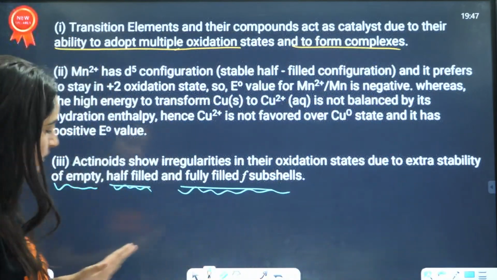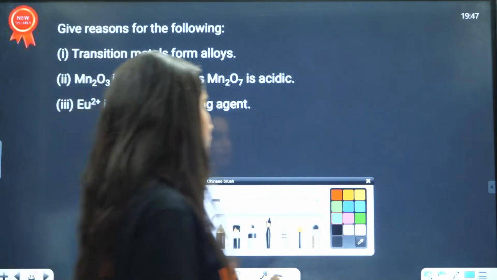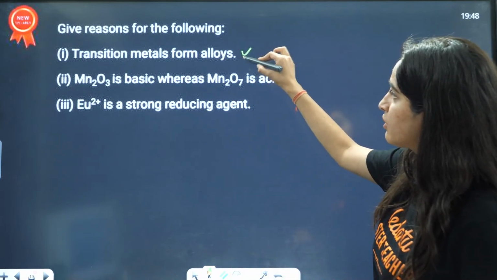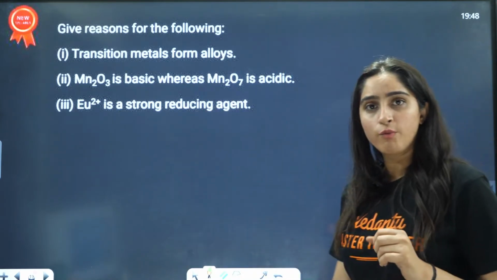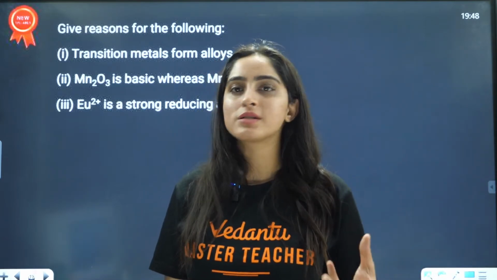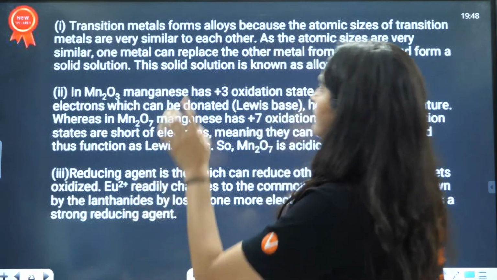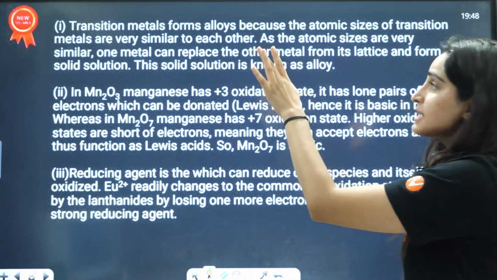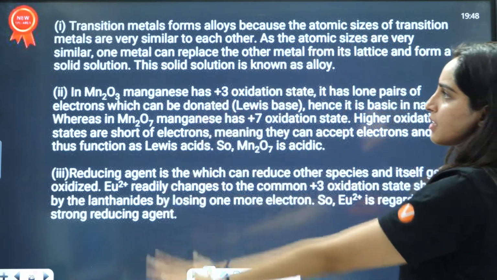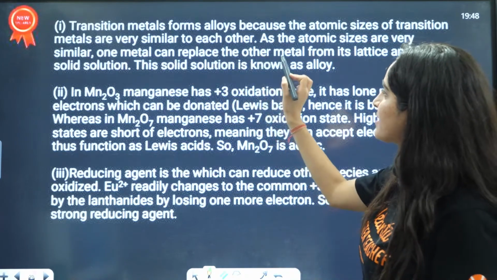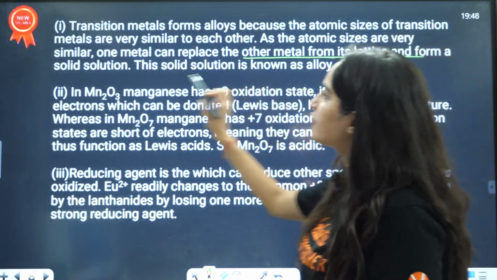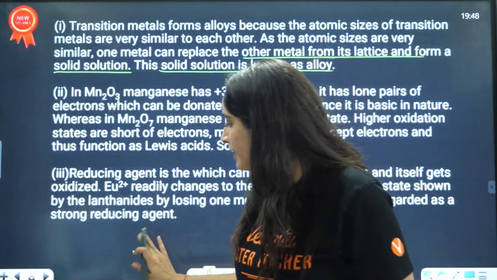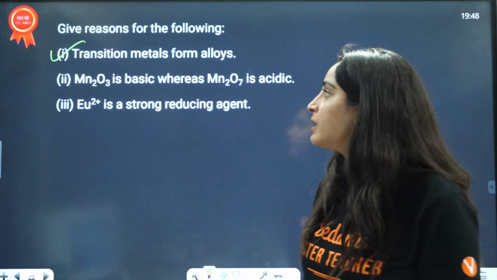Next is, give reasons for the following. Transition metals form alloys. Now, why do transition metals form alloys? Because of the similar radii. The atomic sizes of transition metals are very similar to each other. As atomic sizes are very similar, one metal can replace the other metal from its lattice and form a solid solution. This solid solution is called the alloy. When you melt them and then mix them, you get an alloy.